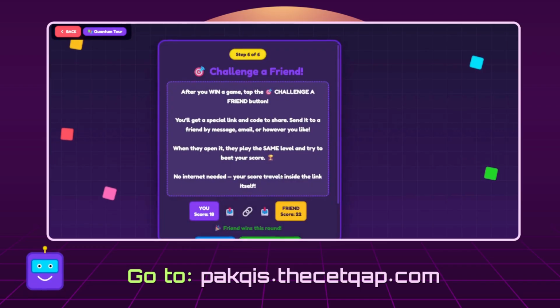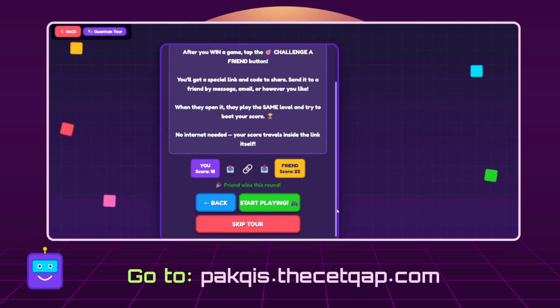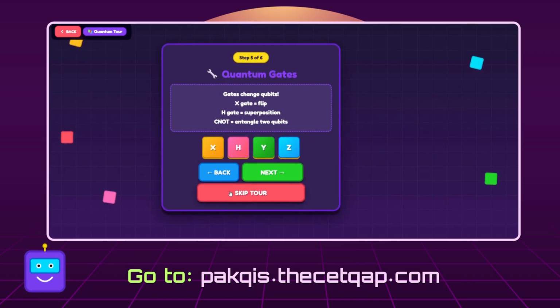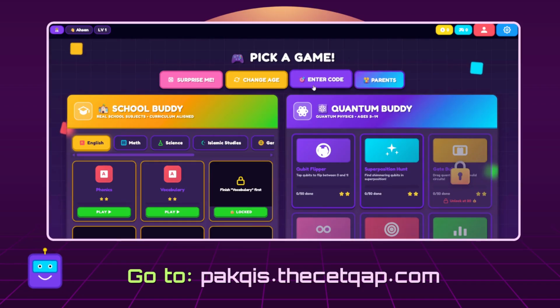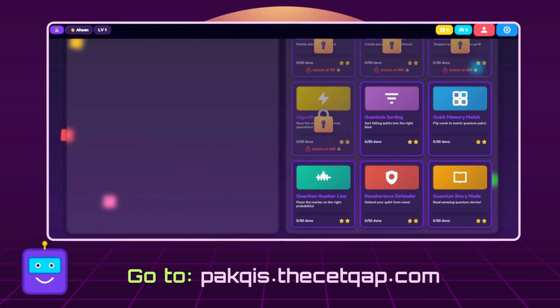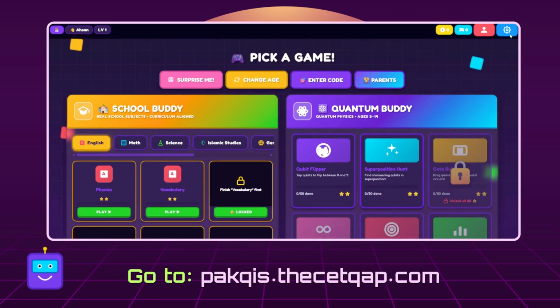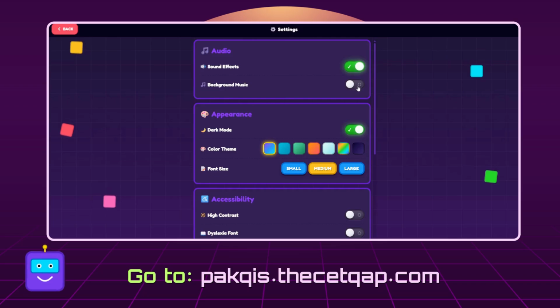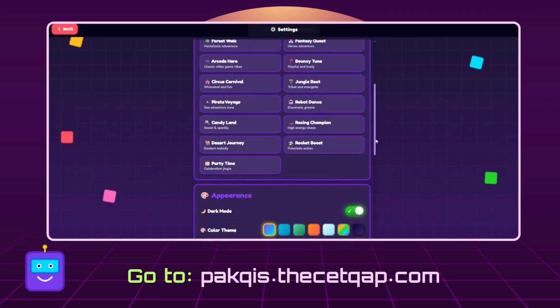There's a text box that says, "Enter your name." Click on it and type your name. Next, you'll see an age selector. Click on the main menu and select the age range that applies to you. This helps the system customize the games and lessons to match your learning level perfectly.